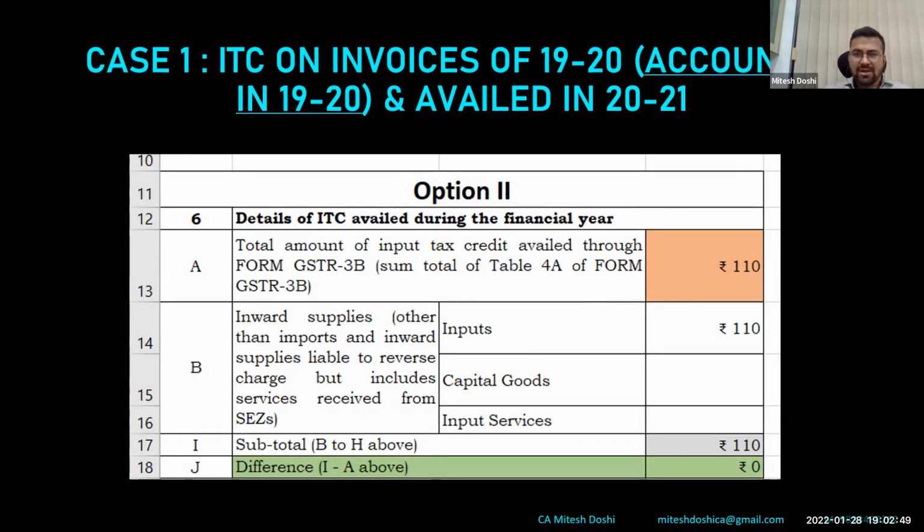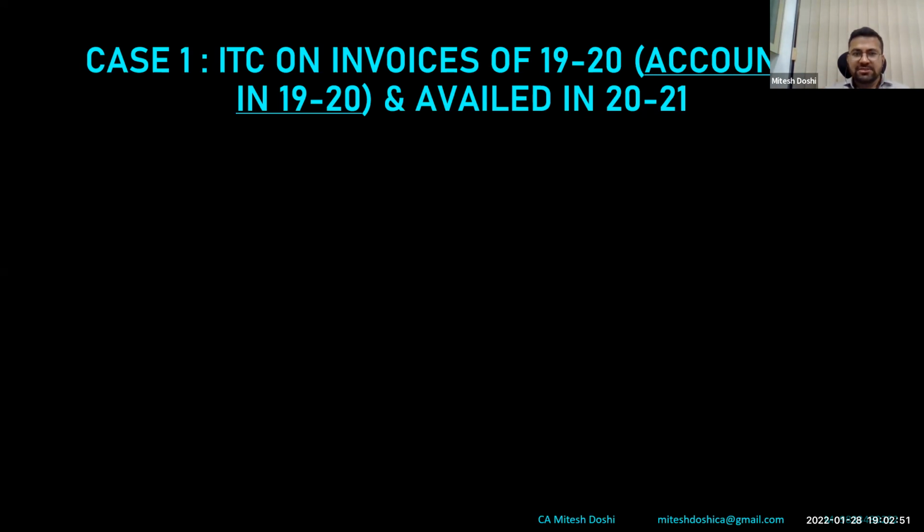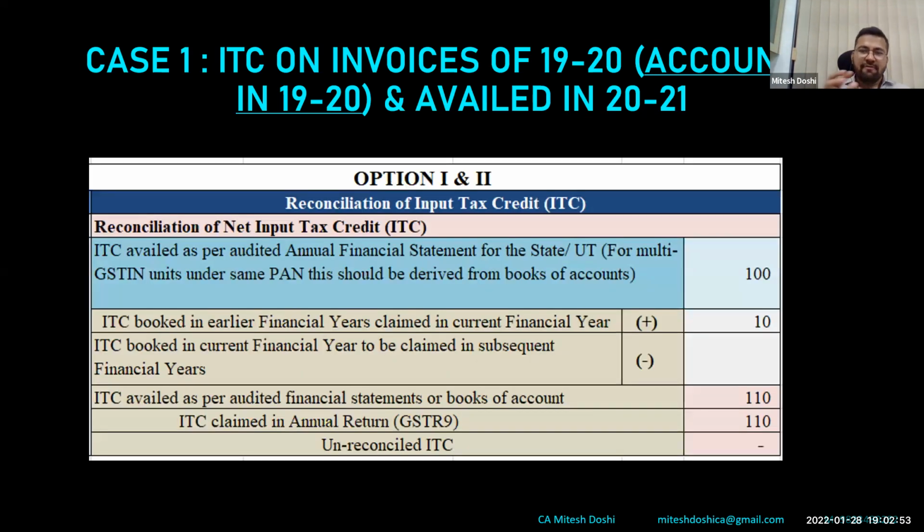There would be no difference. In both the cases, how would 9C look ideally? ITC availed as per books is 100, 12A. ITC of the earlier year, that is 19-20, that has been availed in 20-21, we would add it here, 10 rupees, and thereafter there would be no difference, unreconciled. Ideally, 12B and 12C have been given in 9C for this adjustment, which in most of the cases is going to be there.